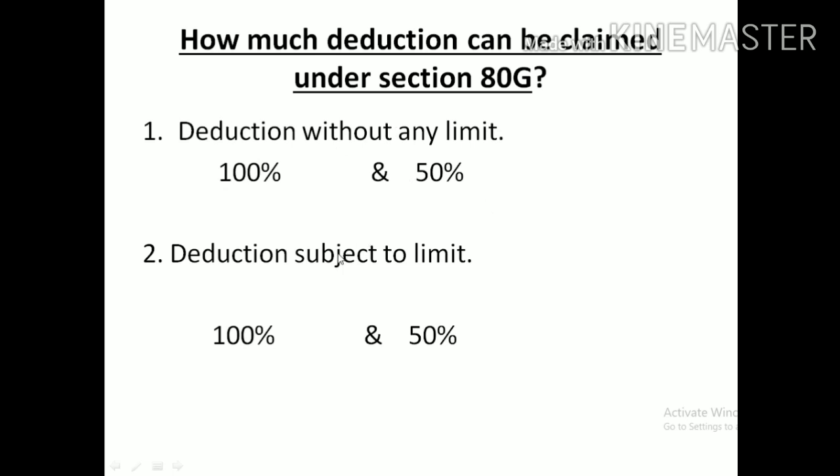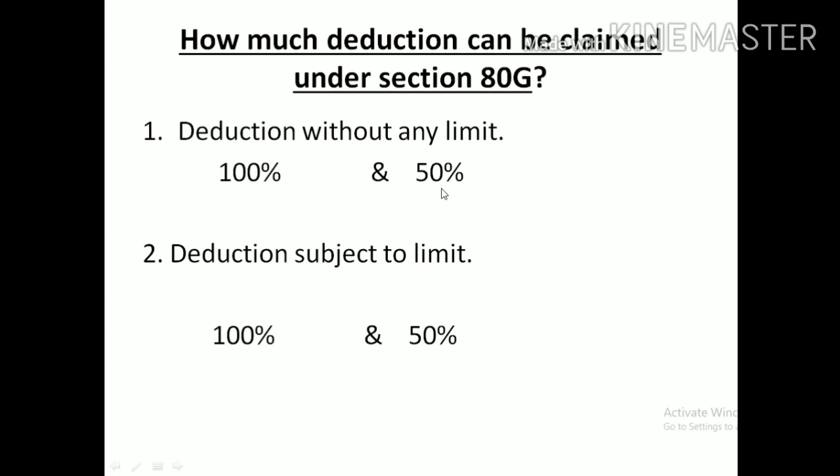Either 100% or 50% without limit, or subject to the limit. That is, it depends on how much amount the company or individual donated. So what is a deduction without limit? For example, if you donated to some specified activities notified by the income tax authorities as 100% eligible, you can claim deduction under section 80G as 100%.